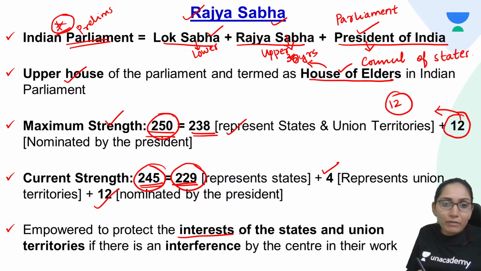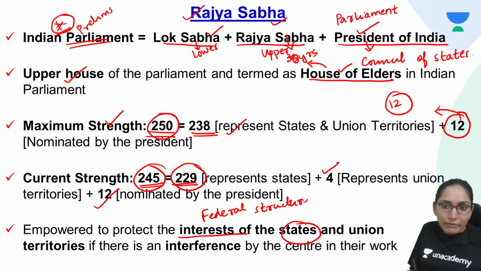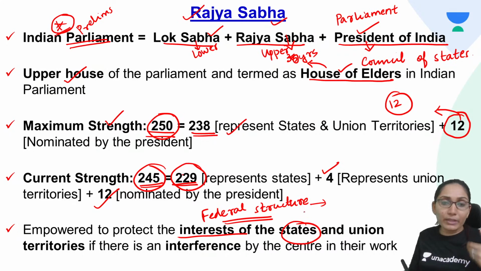Next, it is empowered to protect the interest of the state. Now we know that in India we have a federal structure. So we follow a federal structure in India. That means we have the union government and the state governments. We have a federal structure which is a cooperating and coordinating federalism, which means states and union work in cooperation and coordination with each other.